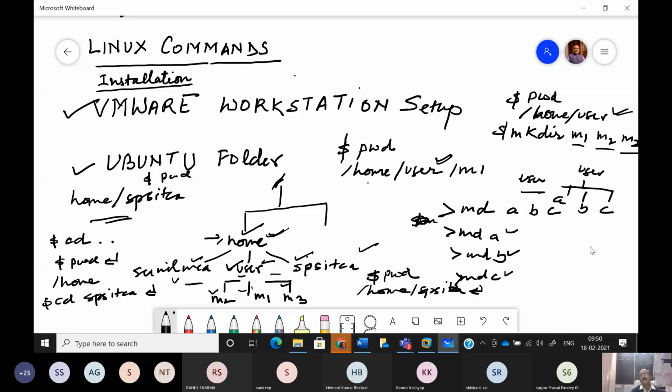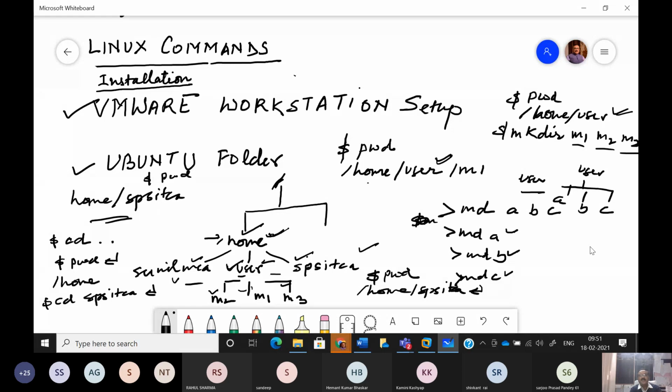ठीक है, इसका mandate तो कुछ और है, लेकिन आपको वो बाद में बताएंगे. बट फिलहाल you understand that if you wish to create an exemplary file without having any content, you can give touch and then file name, तो एक फाइल क्रिएट हो जाएगी. डायरेक्टरी फाइल में जिसको हम फाइल कह रहे हैं वो एक्चुअली रेगुलर फाइल है. तो एवरी टाइम आई एम नॉट सेइंग रेगुलर फाइल. When I say file means file, which till now we are understanding that file is any C program, Java program. So similarly, the same concept is applicable here.